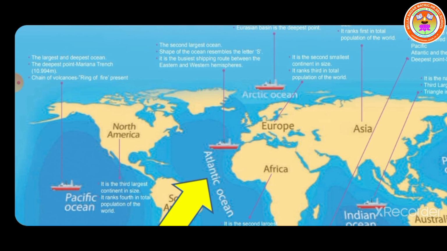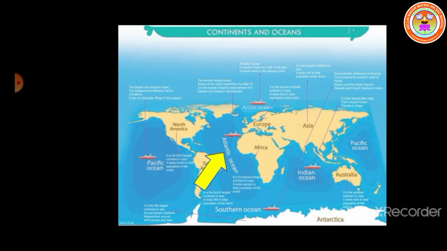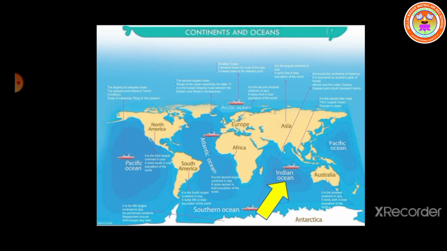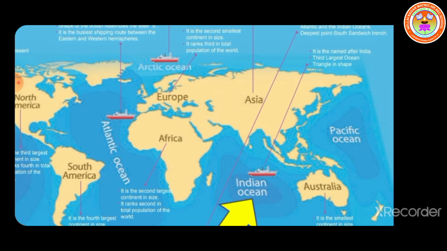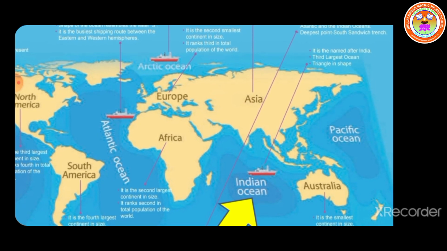It is the busiest shipping route between the eastern and western hemisphere. Then third largest ocean is Indian Ocean. It is named after the country India. It is triangular in shape.